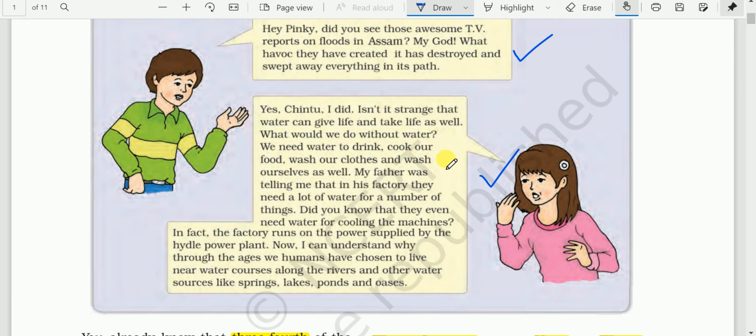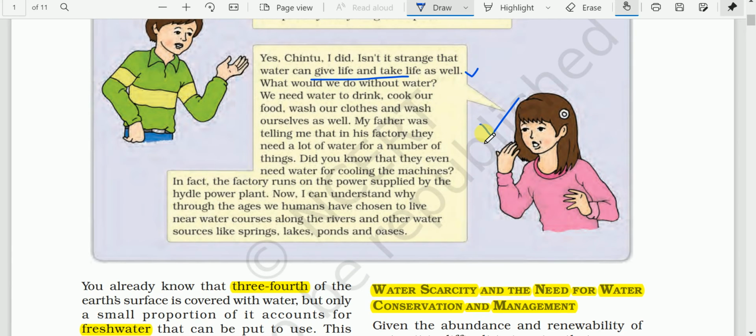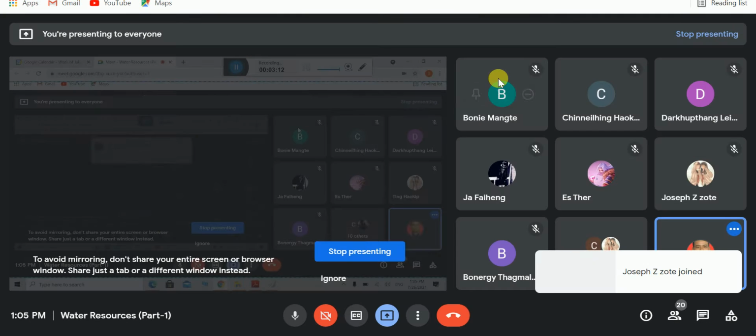So water gives us life. We cannot survive without water. At the same time, it also takes our life, as mentioned here. And what would we do without water? So here, this section tells the importance of water in our daily life.